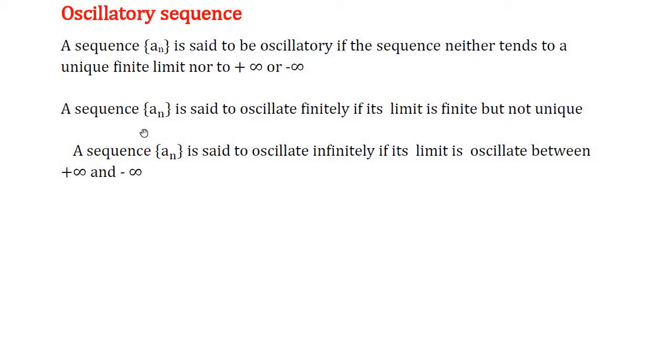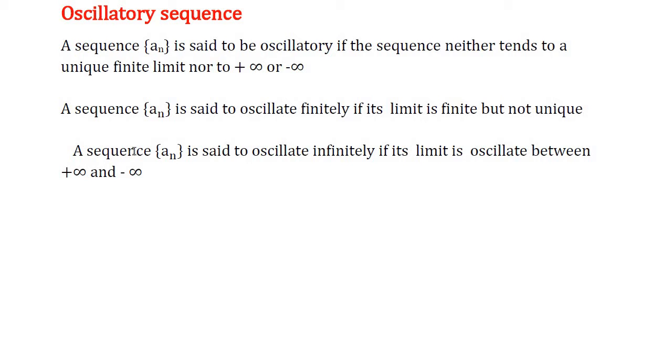First one, a sequence a_n is said to oscillate finitely if its limit is finite but not unique. Next one, a sequence a_n is said to oscillate infinitely if the limit oscillates between plus infinity and minus infinity. So, in oscillatory sequence we have two types.